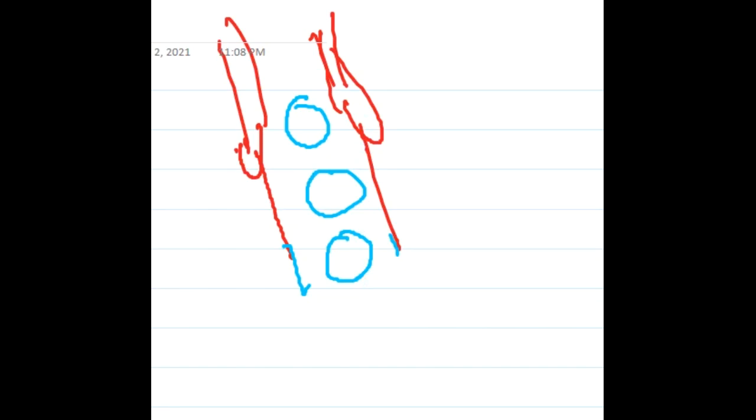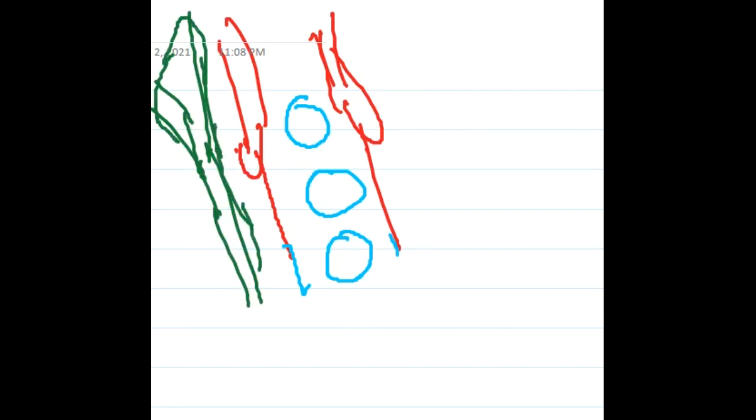instill the methylene blue into the bladder. So this is the bladder. Into the bladder you have given the methylene blue dye. Now, I will draw the bladder a little lower, so that it becomes better.